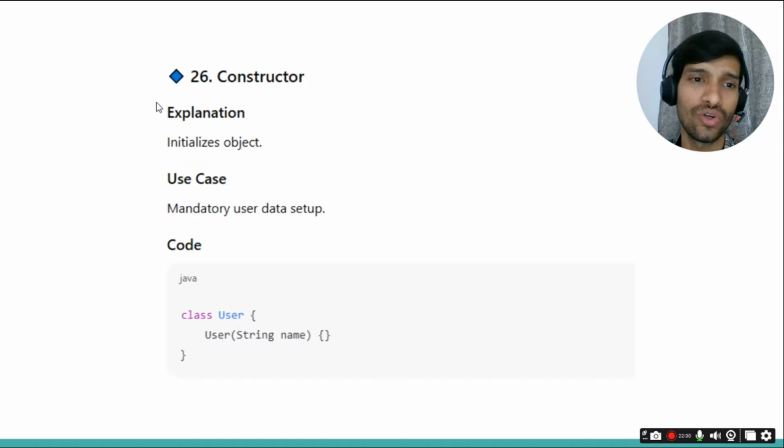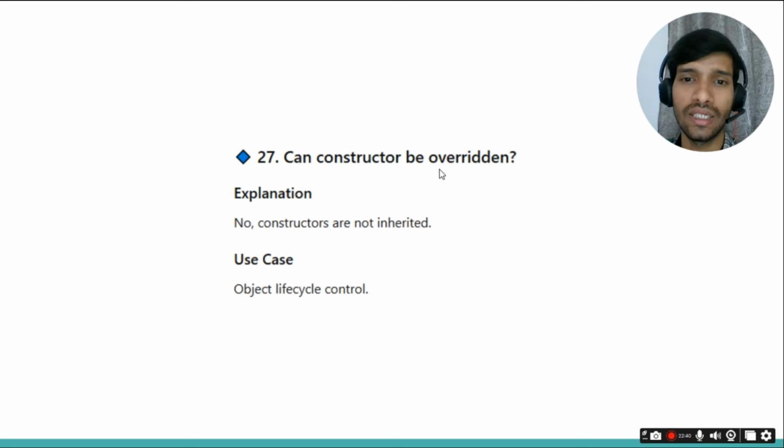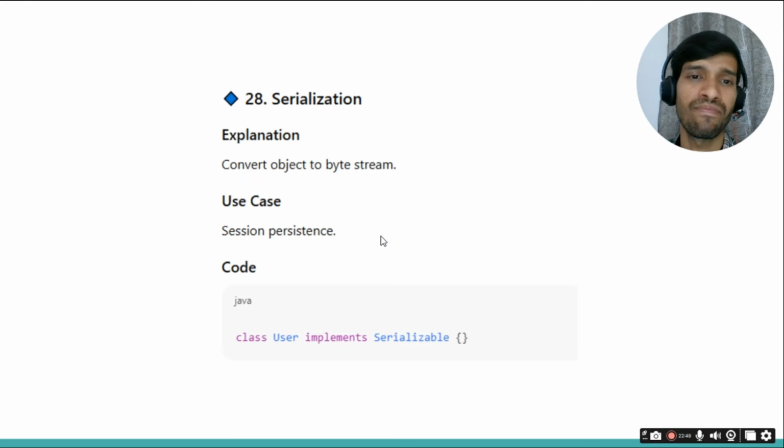We already know the constructor. It helps to initialize the object and for any data setup, that kind of thing. They can also ask, can a constructor be overridden? The answer is no, because constructors are not inherited.